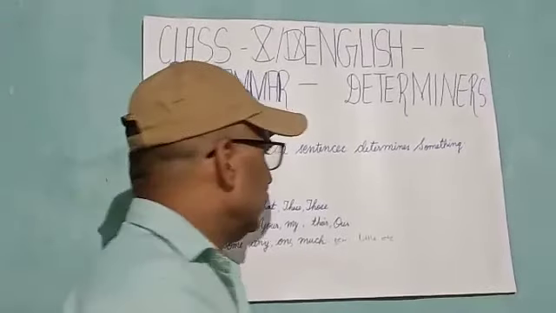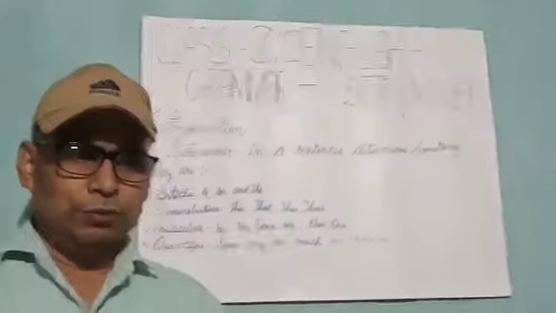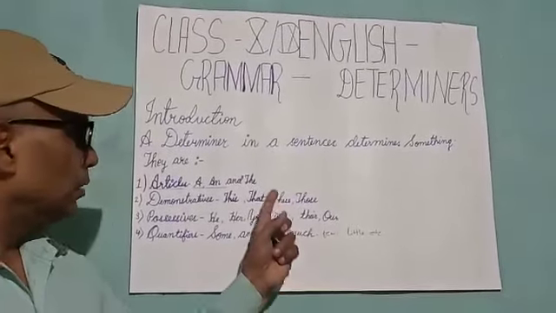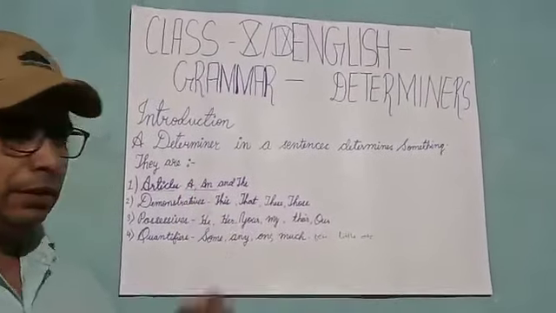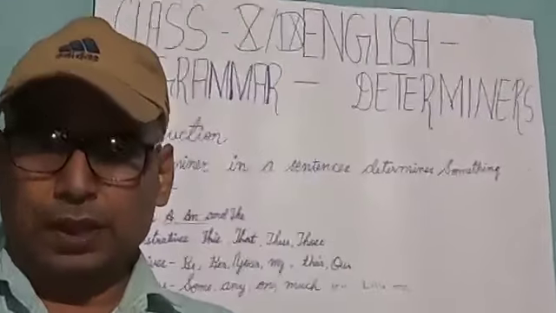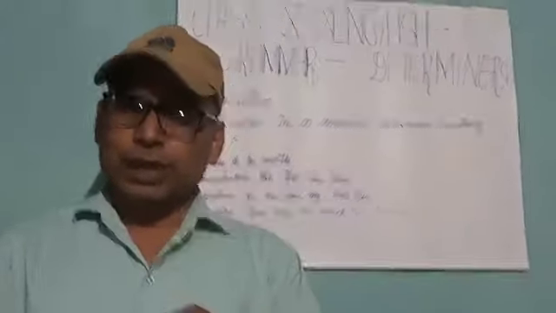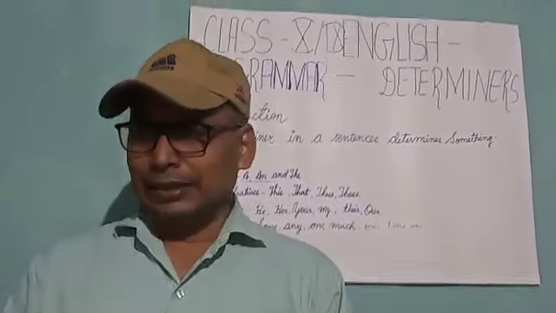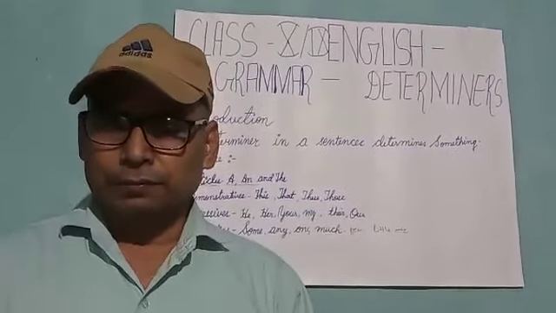A and an are very limited in their usage. The common point between a and an is that both are used before a singular countable noun. Both are used before a noun which is singular as well as countable. Their usage is generally determined by the sound of the noun that comes after them.